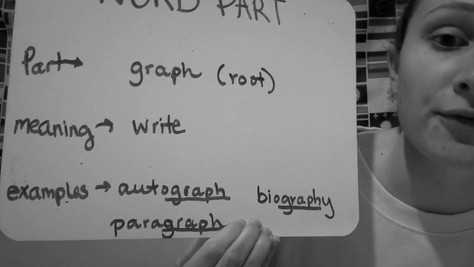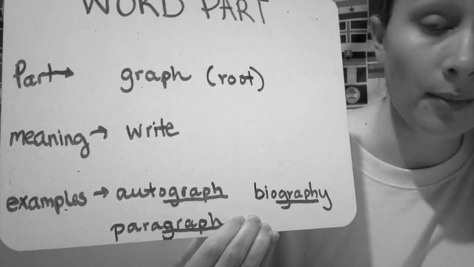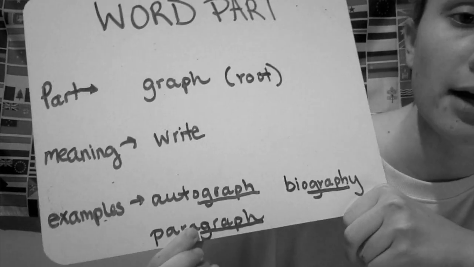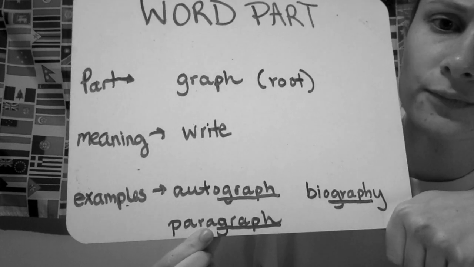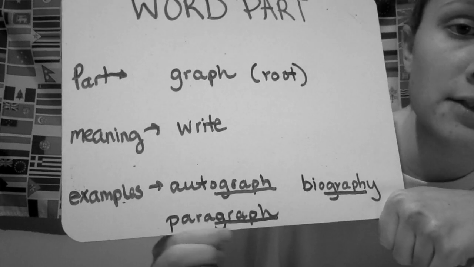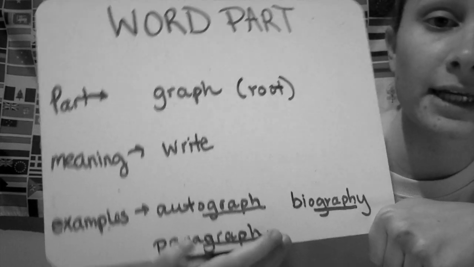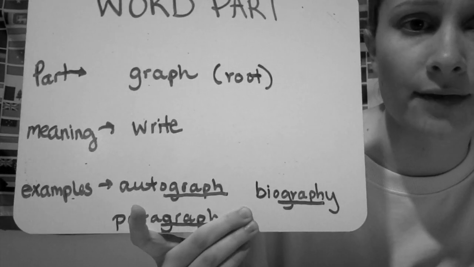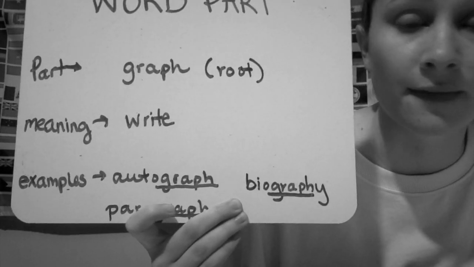A biography is when you write about your life. Or a paragraph, we learned para. My kids learned it in class, one of the first things that we learned. Para means alongside, so it's when you write alongside something. So a paragraph is writing alongside or writing in a certain format. So that is our word part of the day, graph. See if you can think of other words that have graph in them as their root.